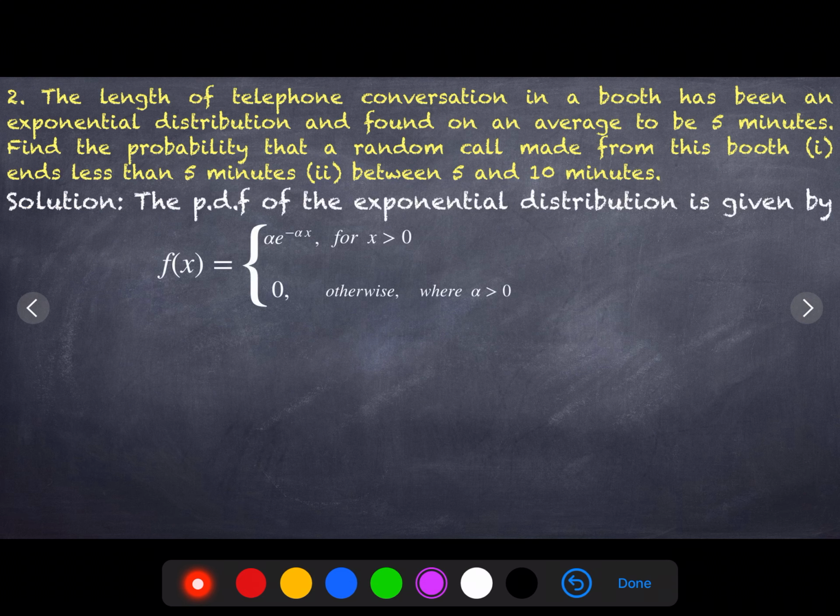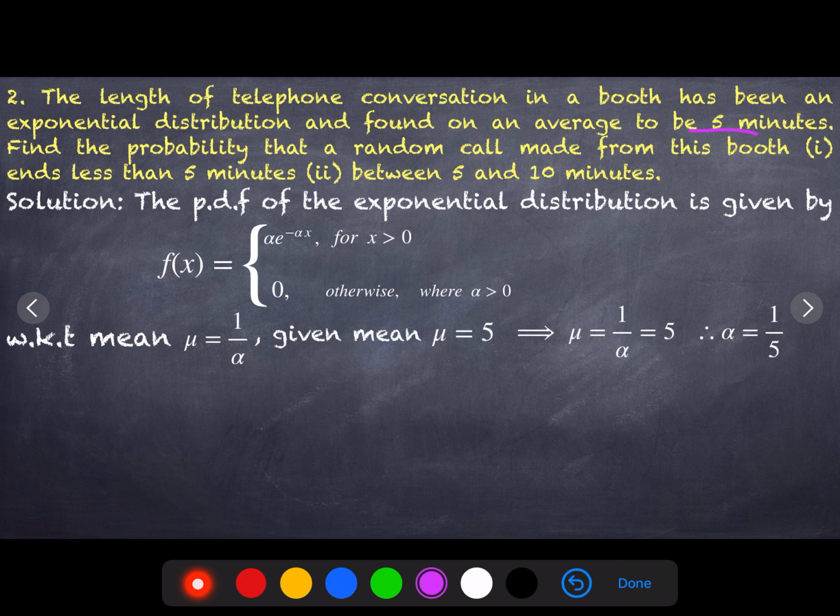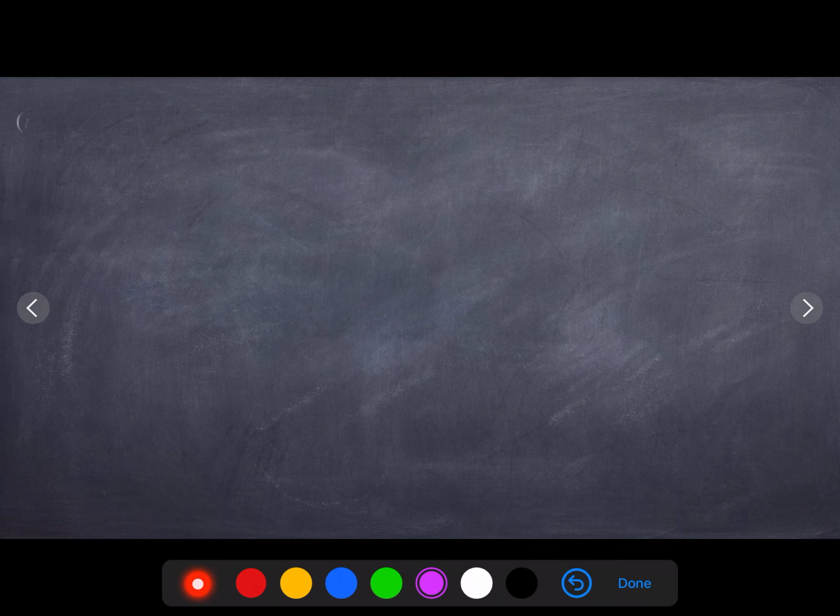In the question they have given the mean is equal to 5. Use the formula: mean is equal to 1 by alpha, and mu is equal to 5. Simplify, we will get alpha is equal to 1 by 5. Substitute that in the formula, we will get 1 by 5 e power minus x by 5. Now the first question is ends in less than 5 minutes, that is P of X less than 5. Less than means 0 to 5.